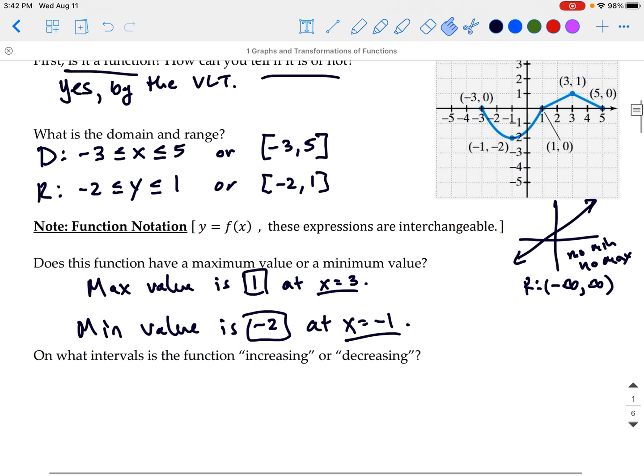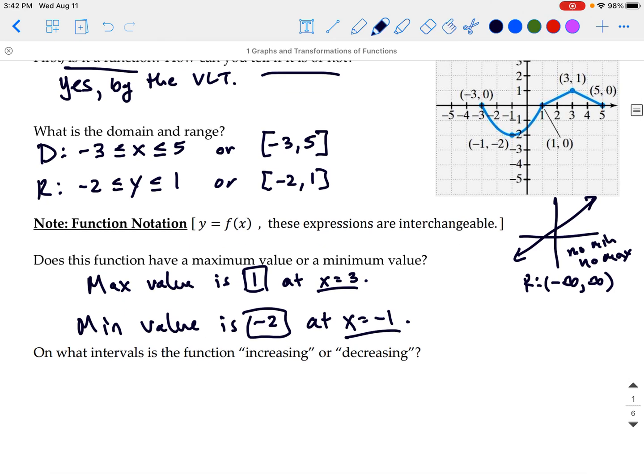And then finally, increasing and decreasing. When we're discussing increasing or decreasing, that should be pretty obvious to us, which is increasing means that you have positive slope. So your y values are getting larger as you move from left to right. Decreasing is going to mean that you have a negative slope.